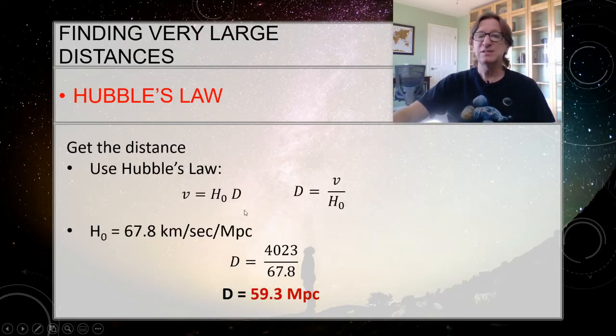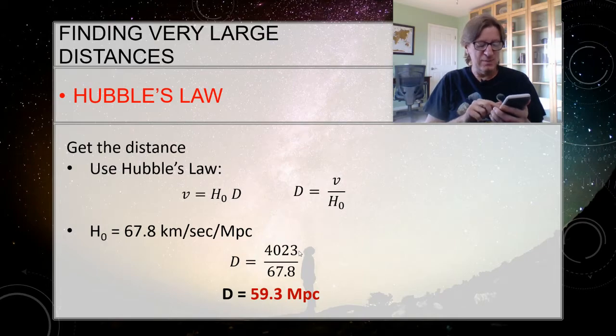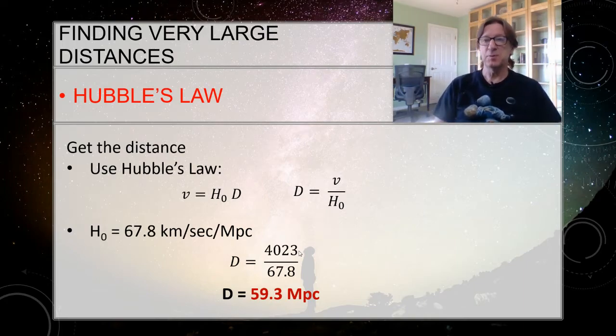All right, so to get the distance using Hubble's law, which says V equals H0 times d, I know V and I know H0, so what I want is d. I want to get d by itself, so I'm going to divide both sides by H0. So I get d is V over H0, and you just plug it in. We got 4,023 with the first one, and then we divide by 67.8, which is Hubble's constant from the previous slide, and I get 59.3 megaparsecs. So that galaxy is 59.3 million parsecs away.